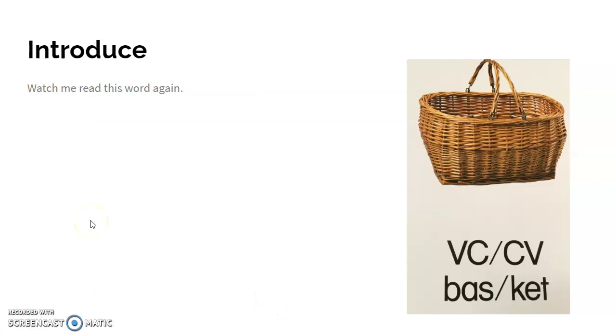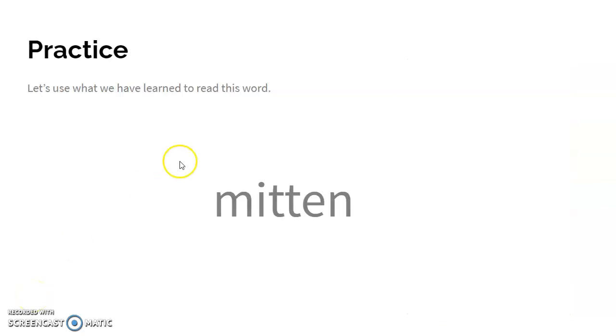Let's go ahead and use what we learned to now blend this word. I'm going to go ahead and sound out each letter. Go ahead and sound it out with me. B, A, S, K, E, T. Put it together, basket.